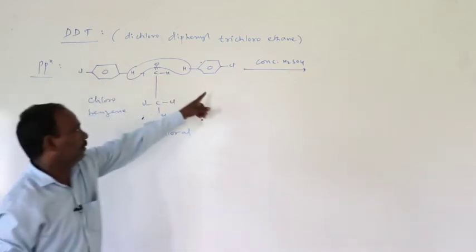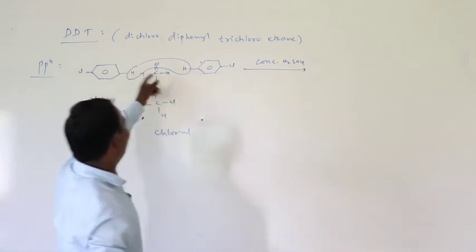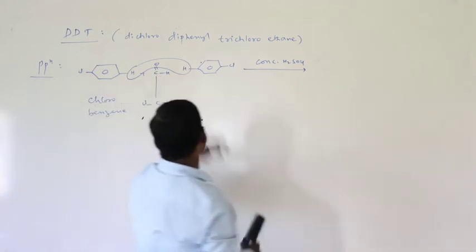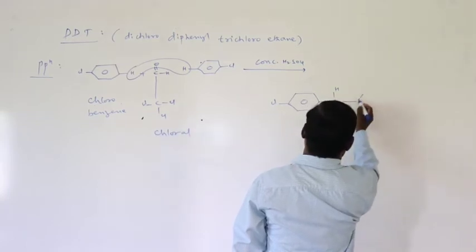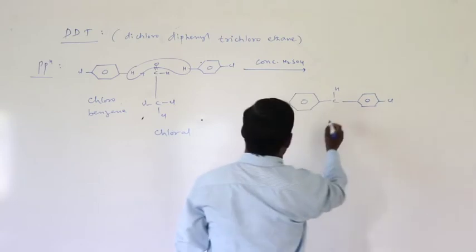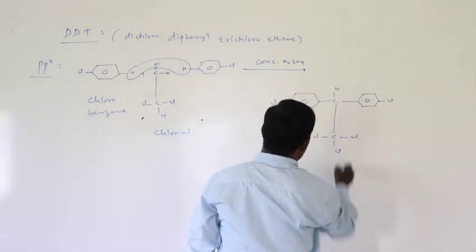Chlorobenzene, chlorobenzene, chloral, removal of water. These two benzene rings are attached to the chloral carbon. As a result, here CH, next benzene with chlorine, here carbon with Cl, Cl, Cl.